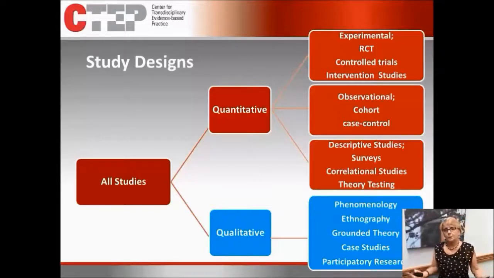So this is how we begin to have to reach back and remember our research class that we took back in undergrad or in graduate school and say, let me remember the difference between quantitative and qualitative, and let me remember the different things that are related to those kinds of studies that are important for me to say, did they do this study well or not? And we have lots of tools that we've developed and that others have developed out there that are very helpful for you to be using while you're reading the studies.